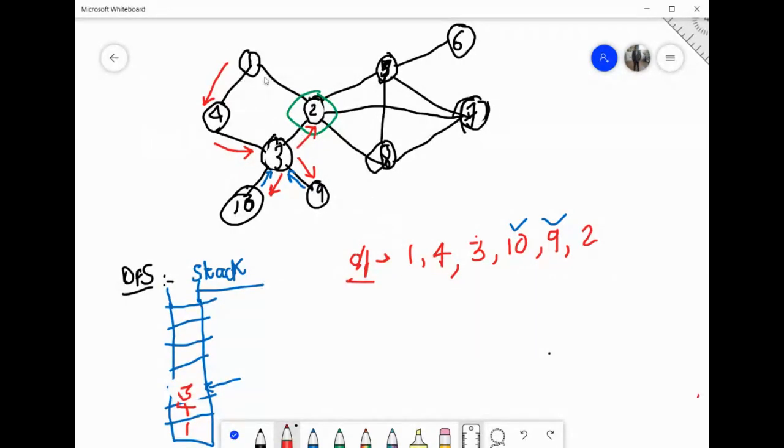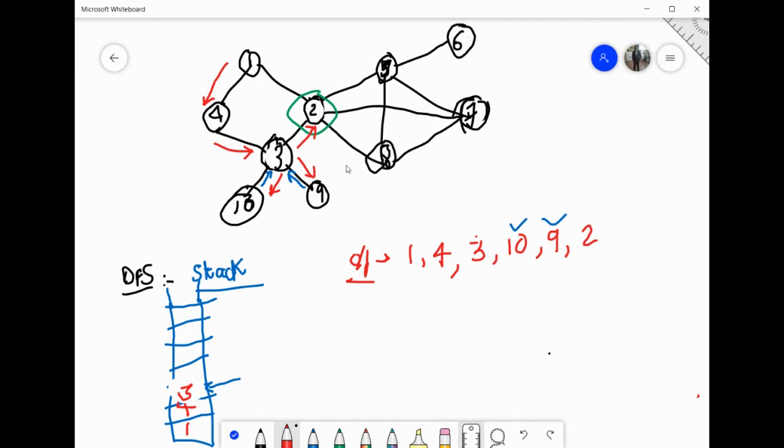ये पहले से output में. So this is not the path. I can explore this. ये क्या था? What was this? It was 5, I think. Yeah. I can explore 5, or I can explore 7, or I can explore 8. Okay, I have 3 paths. So you can choose any one of them.